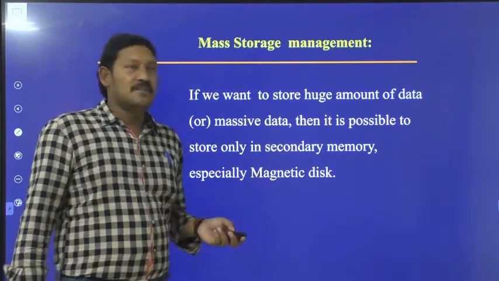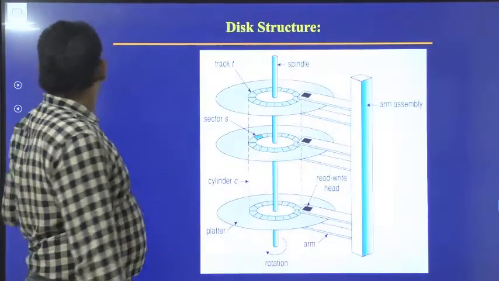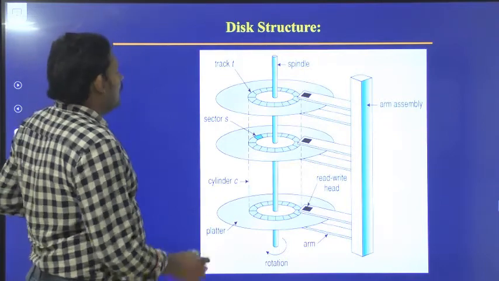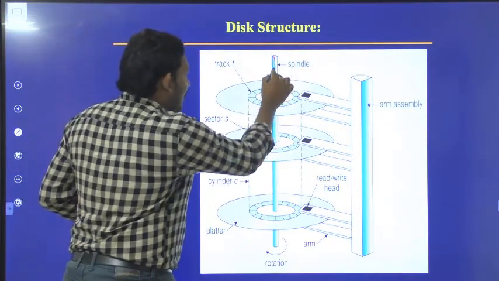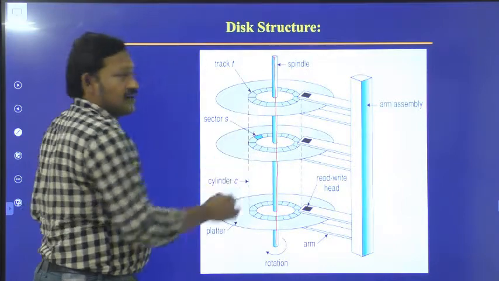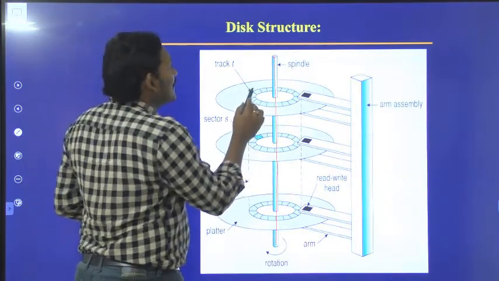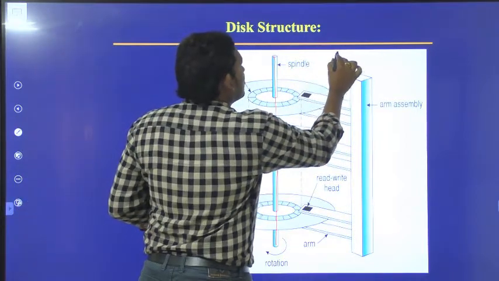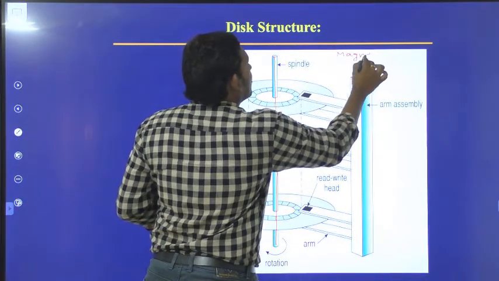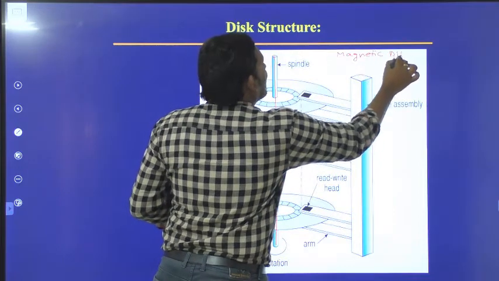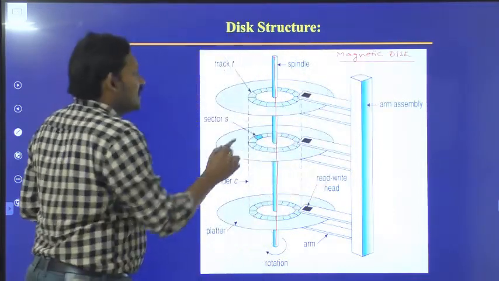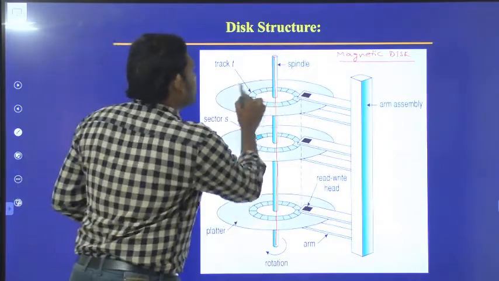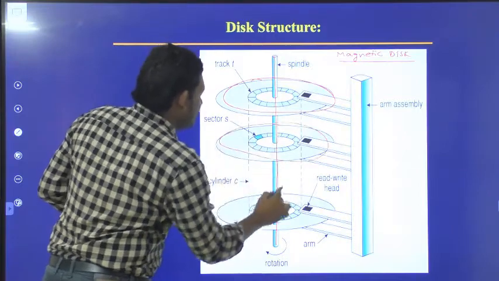So, we will discuss the magnetic disk, or disk structure. If you see here, this is the spindle. This is a long spindle. This is the magnetic disk. The magnetic disk consists of a number of plates. All these are plates.